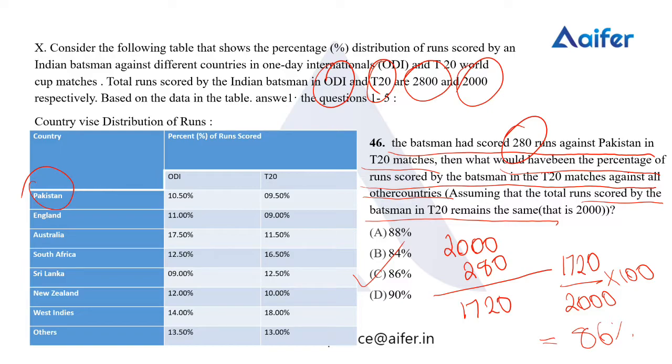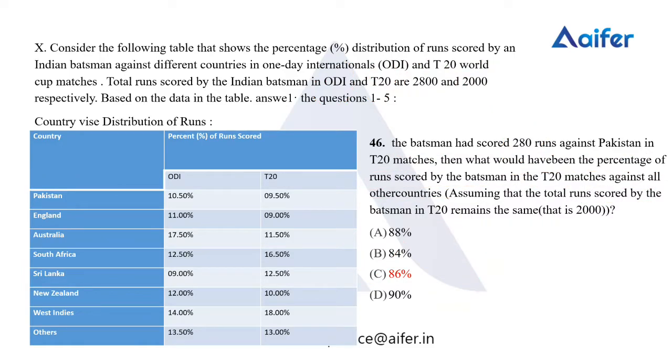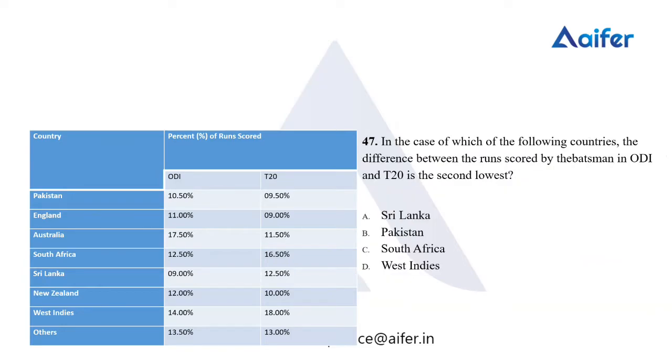This is a very easy question. It's given that the batsman had scored 280 runs against Pakistan in T20, and the total runs scored in T20 is 2000. So we'll just be subtracting 280 from 2000. We get the value 1720. Then we will be finding the percentage. So for this particular question, we have option C, 86% as the correct answer. Moving to the next question, question number 47.